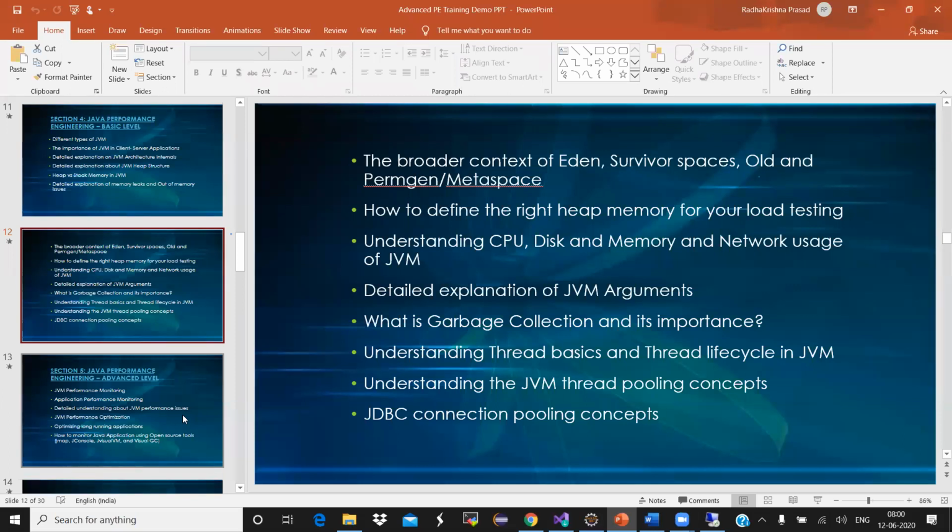How to define the right heap memory for your load testing. Every time you see a memory leak or every time you get an out of memory exception, increasing the heap will not improve your performance by 0.001%. When you are getting all these errors, this performance engineering course will help you to know what you have to do when you're seeing this out of memory exception. What is the troubleshooting technique, tuning layer by layer, step by step. There is a different approach.